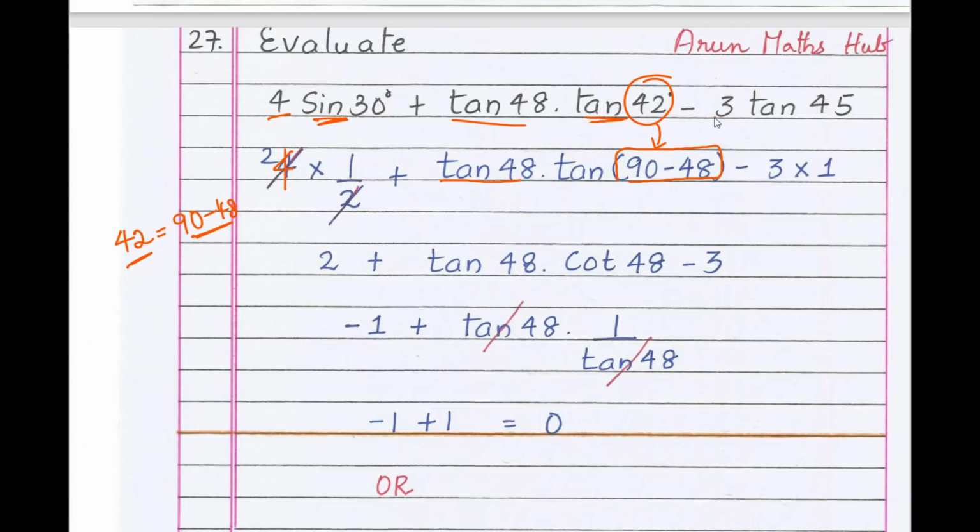Of tan. Therefore minus 3 into tan 45 is what? 1. Now 2 ones are 2, plus tan 48 as it is. Tan of 90 minus theta is what? The complement of tan, that is tan of 90 minus theta, is cot theta. Therefore tan 48 as it is, cot 48 can be written as 1 by tan 48, since the reciprocal of cot ratio is tan. Therefore 2 minus 3 is minus 1. It will get cancelled, and you will get 1. Minus 1 plus 1 is 0.